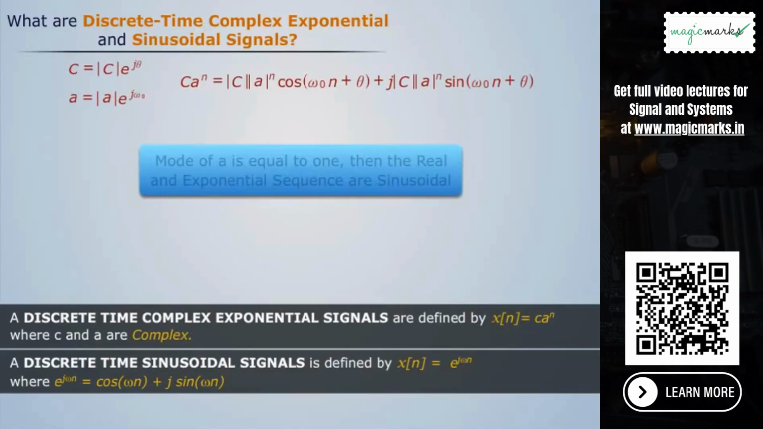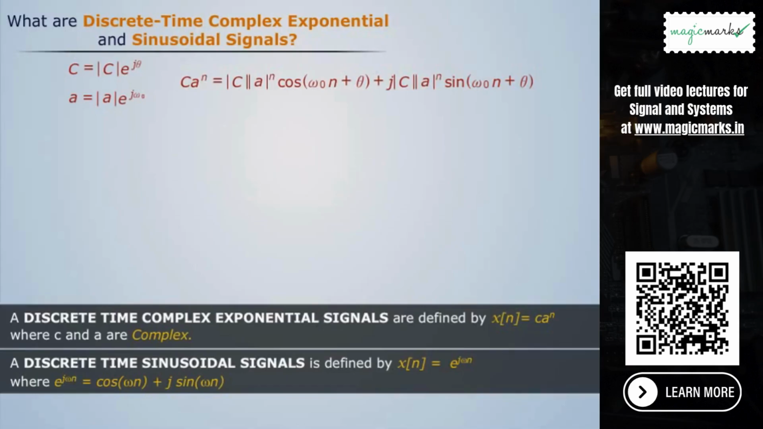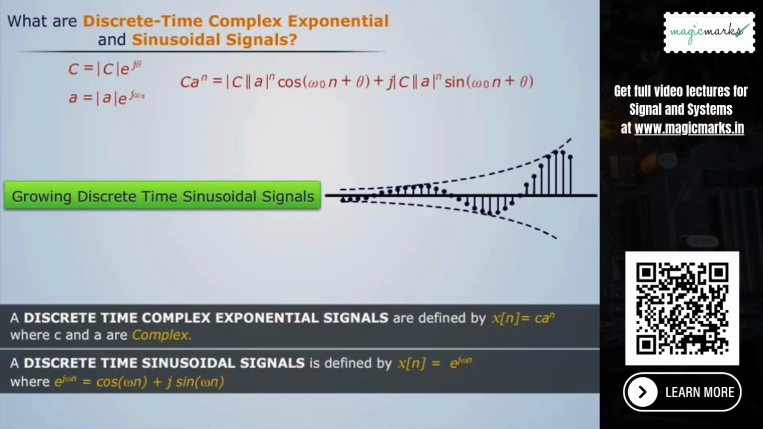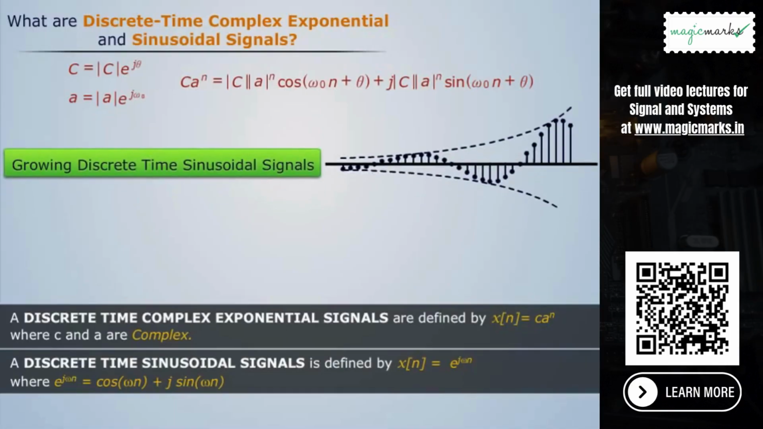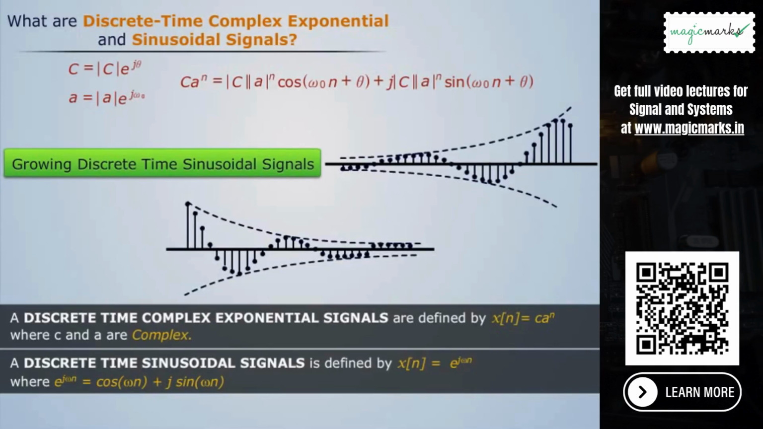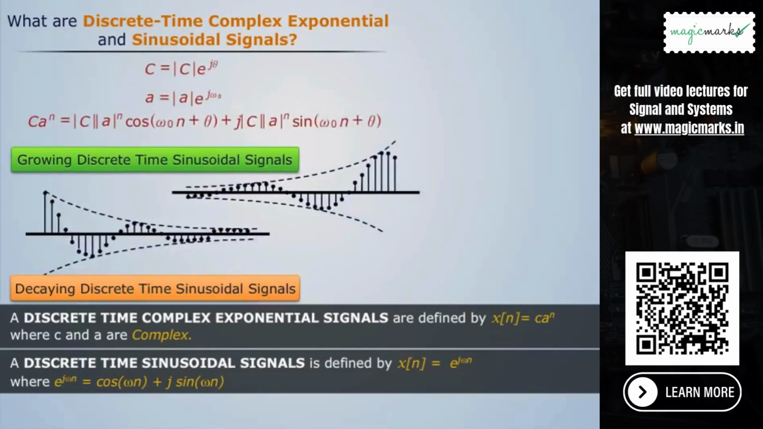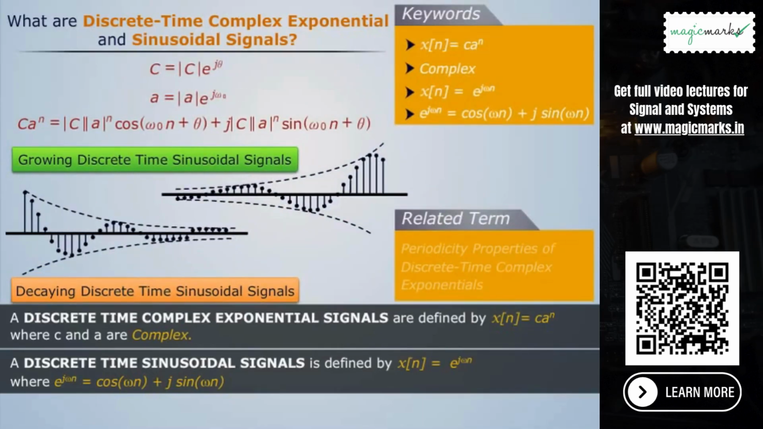Now the cases: if mod of a is equal to 1, then the real and imaginary parts of the exponential sequence are sinusoidal. For mod of a greater than 1, signals are growing discrete-time sinusoidal signals. For mod of a less than 1, signals are decaying discrete-time sinusoidal signals. The related term is